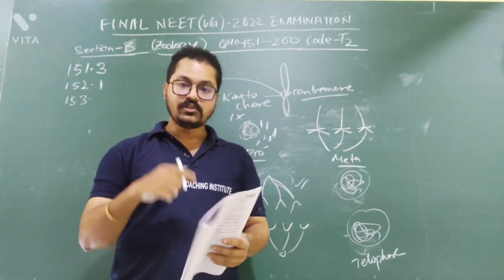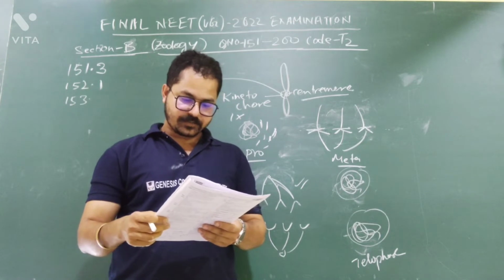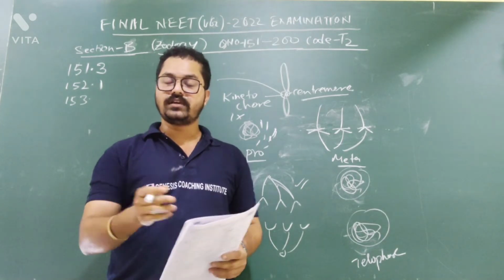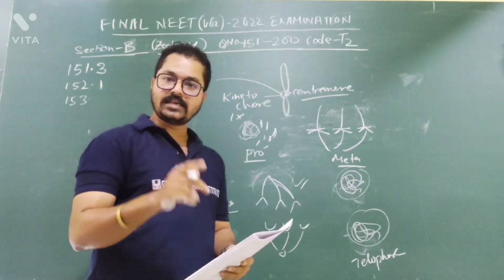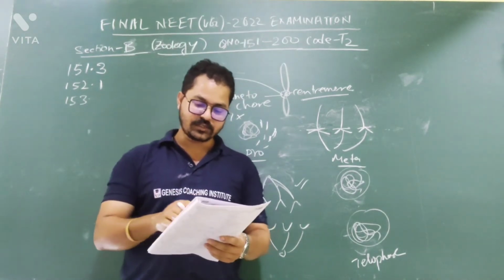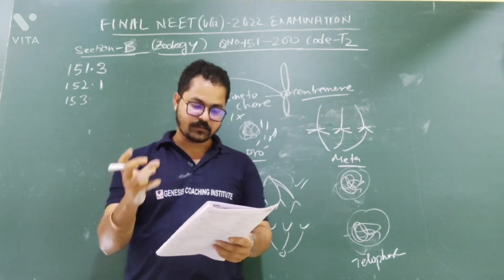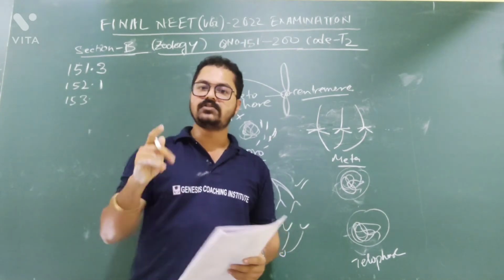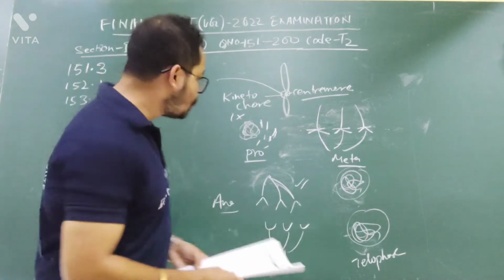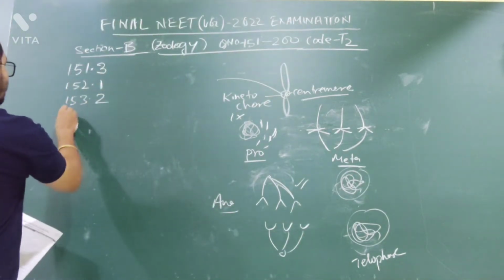They are giving due to the increased level of estrogen, osteoporosis occurs. This is wrong. So the assertion is correct. In osteoporosis, bone mass will decrease and there is an increased chance of fracture. It is correct, but the reason is wrong. So the answer will be option number 2. 153, option number 2.